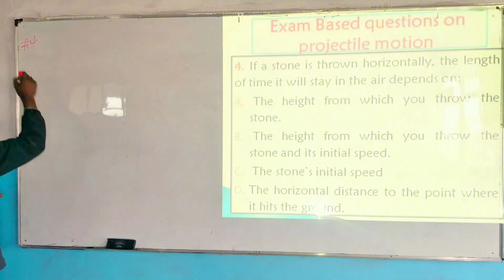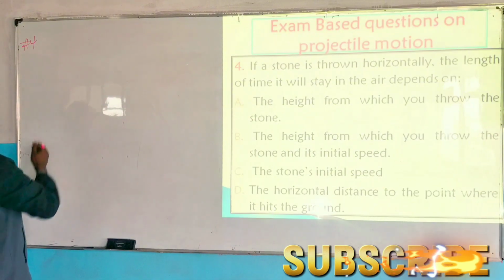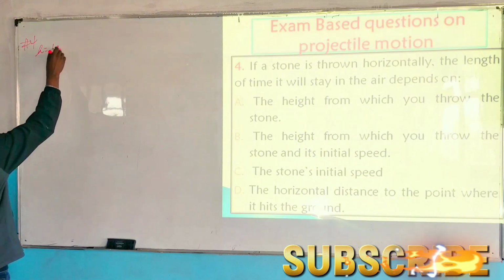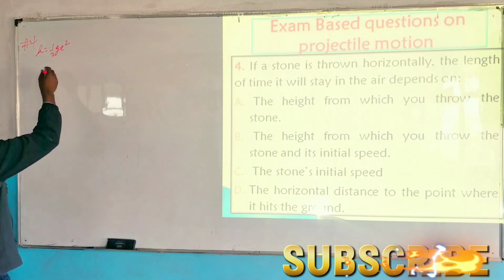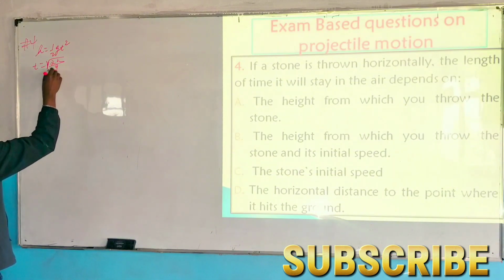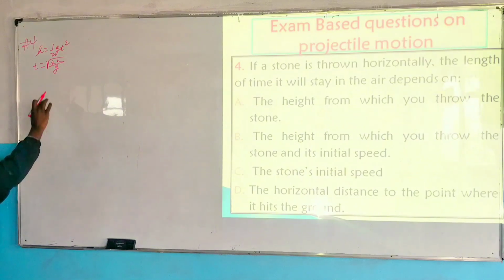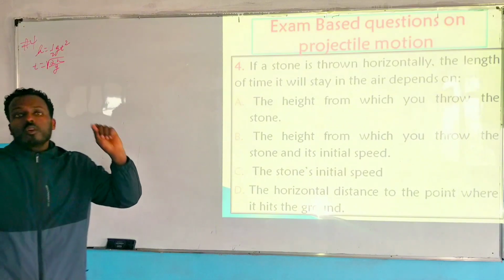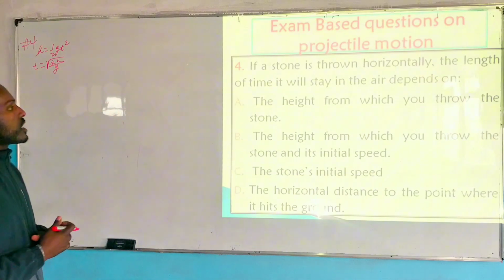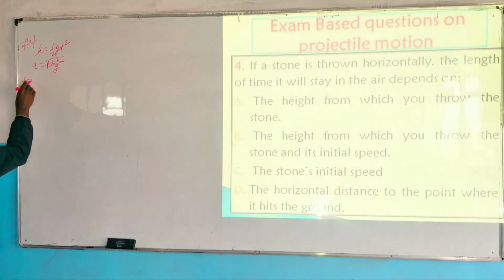ስለዚህ question number 4 you know that it is a horizontal projection ላይ ይካተታል እስካለ ድረስ height h is equals to 1 over 2 gt square አይደለ? initial speed 0 ስለሆነ ስለዚህ flight time is equals to under square root of what? 2 times of h over g አይደል? so flight time or time of flight in a horizontal projection depends on only the initial height of the projectile. ስለዚህ በኦብጀክቱ initial height ብቻ ይወሰናል ነው። let's proceed to question number 5.